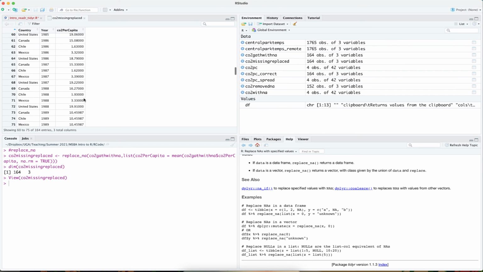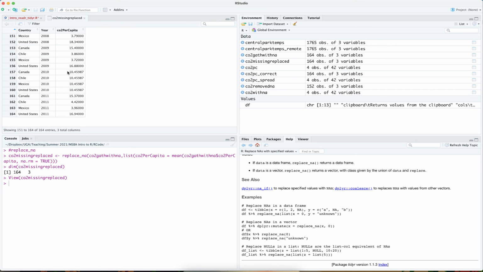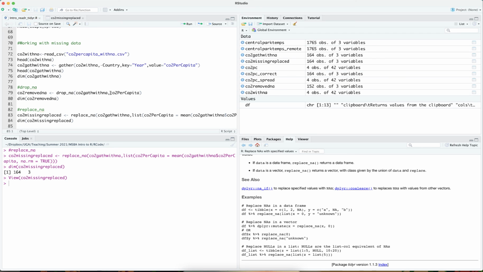And so in 1988, or 1989, I should have these 4 values, and I should have those 4 values somewhere else as well for 2010. Which was the average CO2 per capita. This is how one can replace missing values or drop missing values using the drop underscore NA and replace underscore NA functions in the tidyR package.